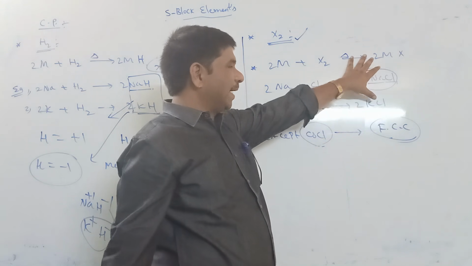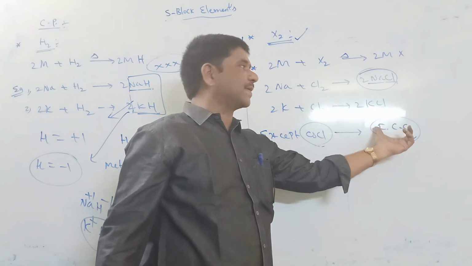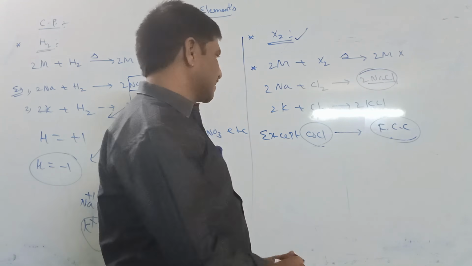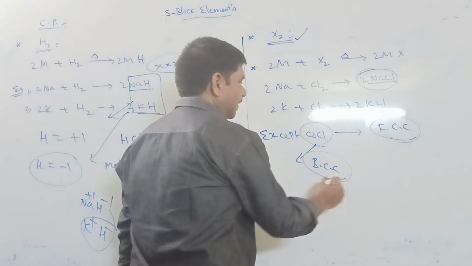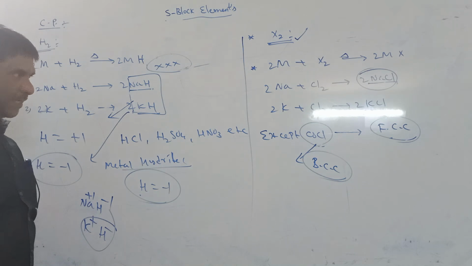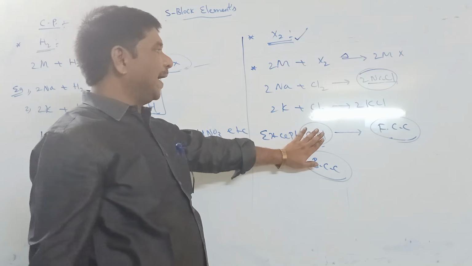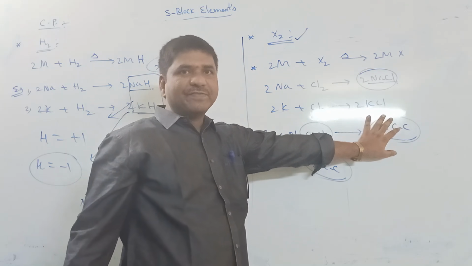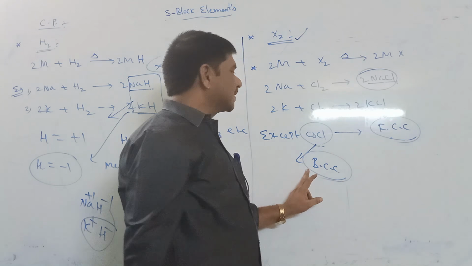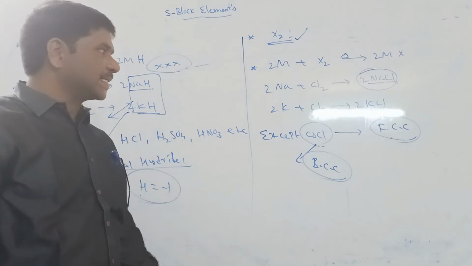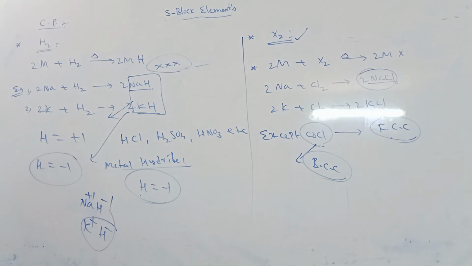Except cesium chloride, these metal halides have an FCC structure, face-centered cubic structure. But cesium chloride has a BCC structure, body-centered cubic structure. In metal halides, except cesium halides, all the remaining are FCC. But cesium chloride has a BCC structure. So that is about metal halides.